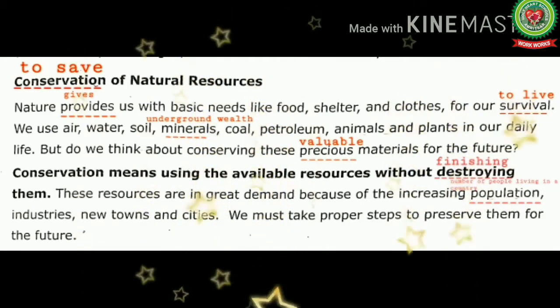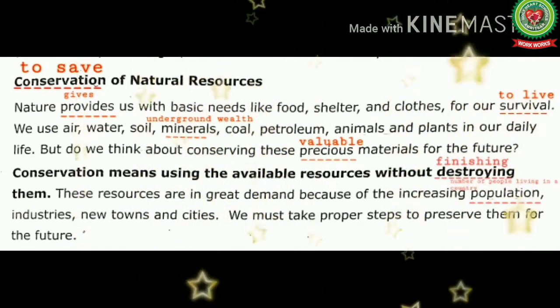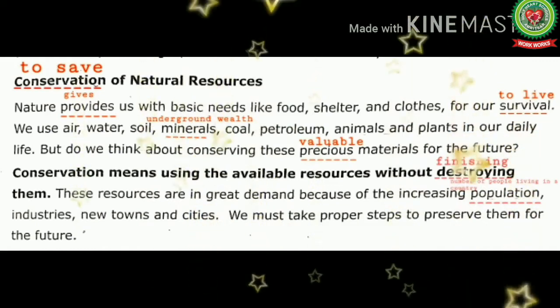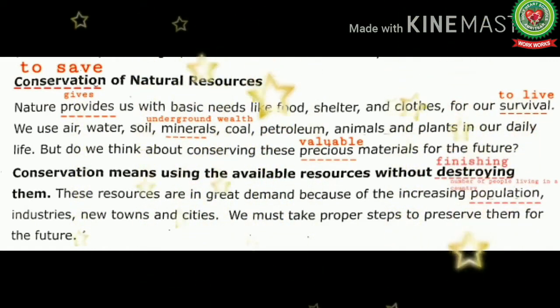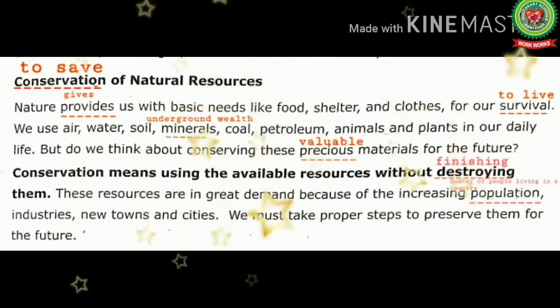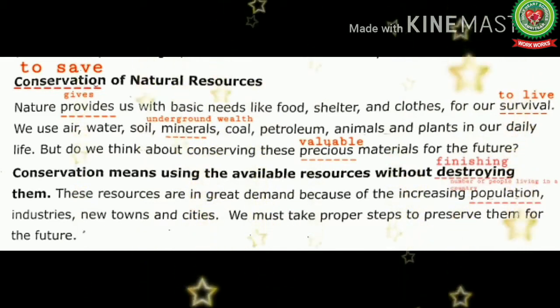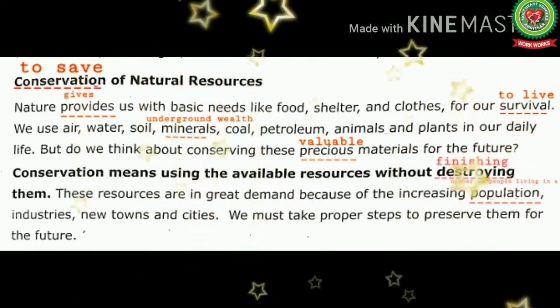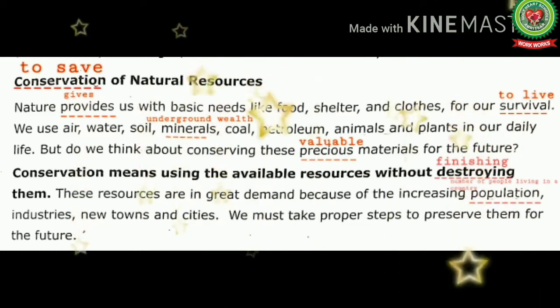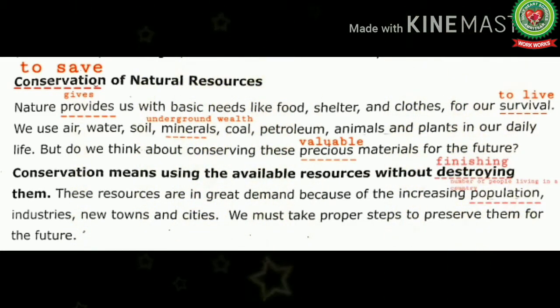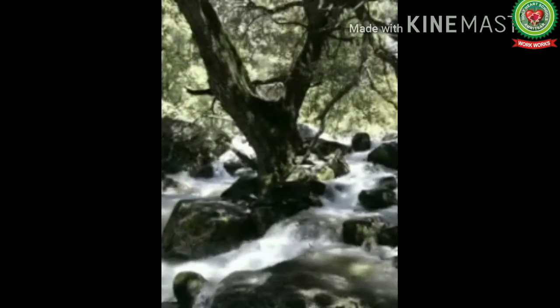Now students, underline the word conservation means to save. Next is provides means gives. Next is survival means to live. Next is minerals means underground wealth like gold, silver, etc. Next is precious means valuable. We get our basic human needs like food, shelter and clothes from nature. They are very important for us to live or survive.